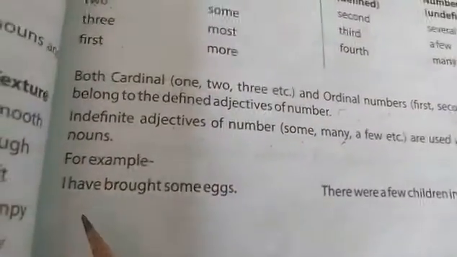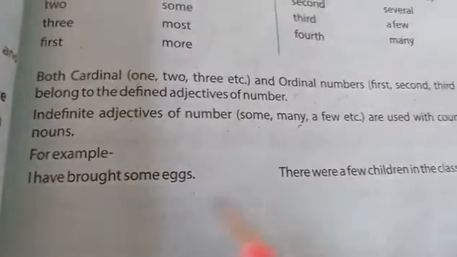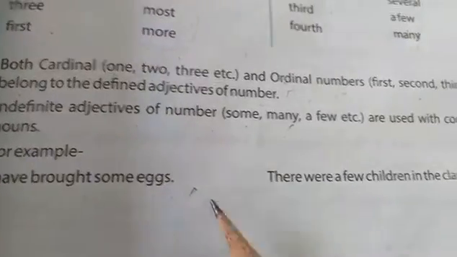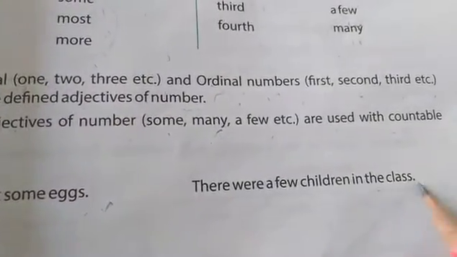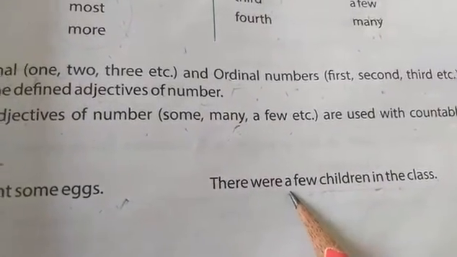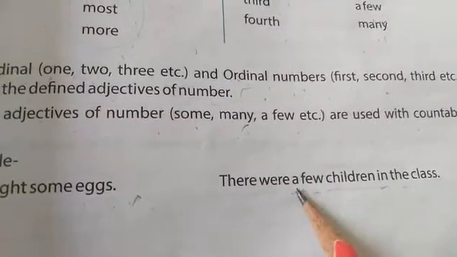For example, I have brought some eggs. Okay, here we can count the eggs but the exact number is not given. There were a few children in the class. Children we can count individually but we don't know the exact number here, so we are just in general saying a few children.